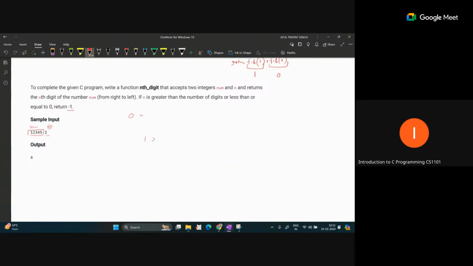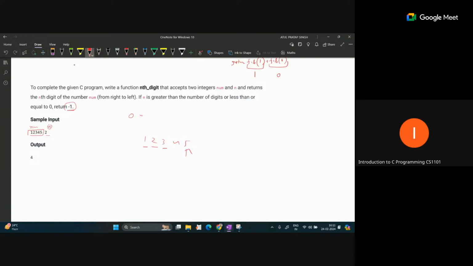Suppose in this 1 2 3 4 5, we are asking what the sixth digit is from right to left. We know that the first digit is 5, second is 4, third is 3, fourth is 2, fifth digit is 1, from right to left. But after that there is no sixth digit. So if n is given as 6 for this input, our output should be -1. This is actually invalid input. Same thing if n equals 0, the output should be -1. If n is -1, -2, in this way, the output should be -1.